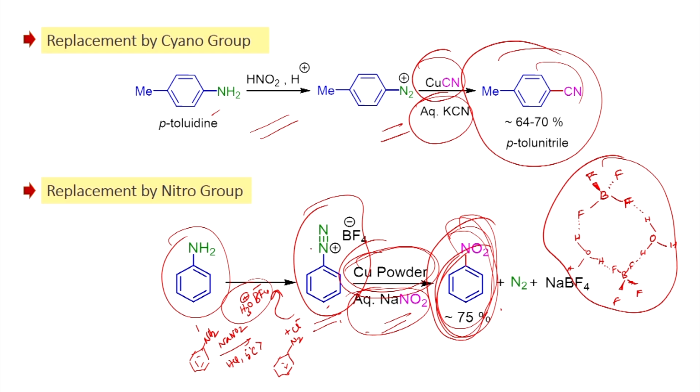Once you add this one, you will be able to get this tetrafluoroborate salt. This can be readily reacted with aqueous sodium nitrite in the presence of copper, you will be able to get nitrobenzene as a product. This, as you know, is a very important compound used as a precursor to make a variety of nitro derivatives.